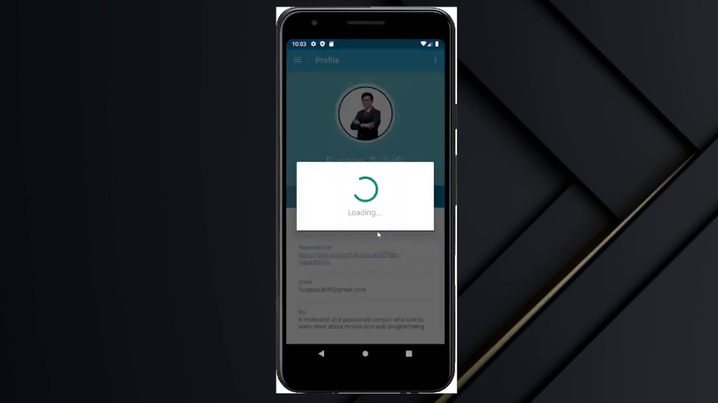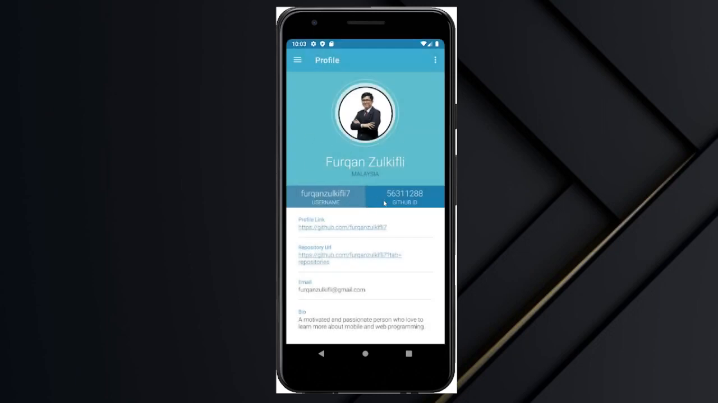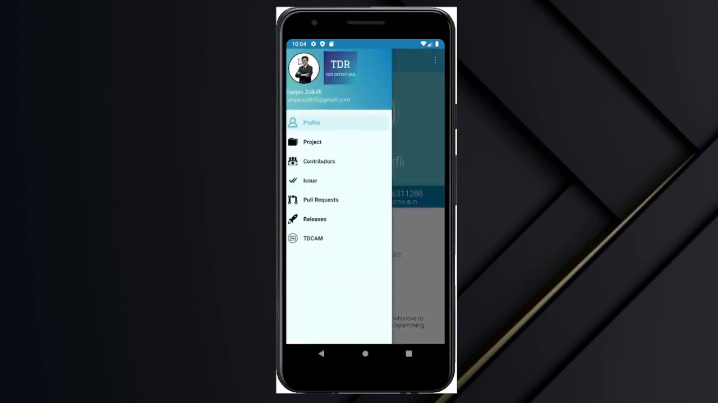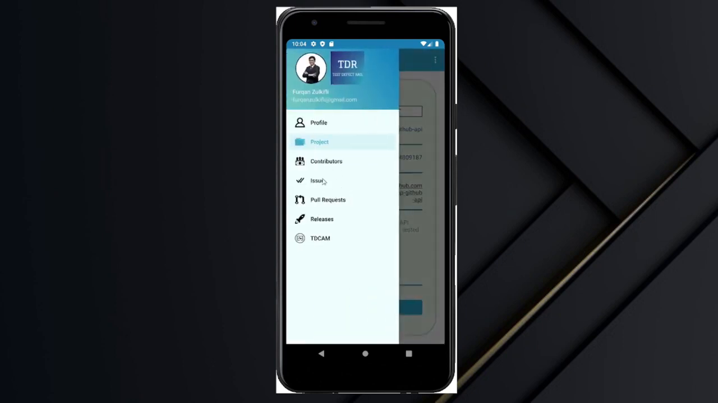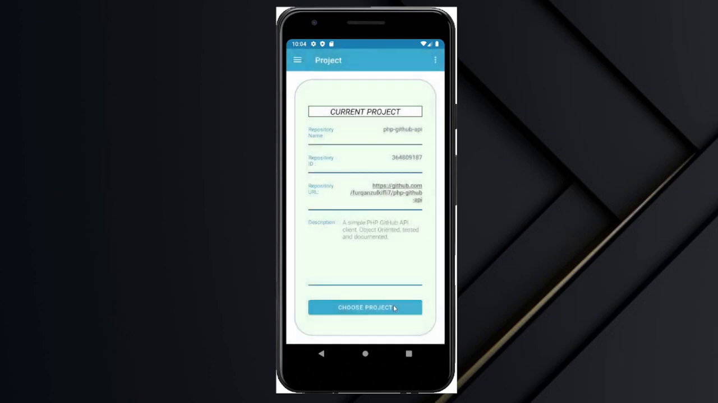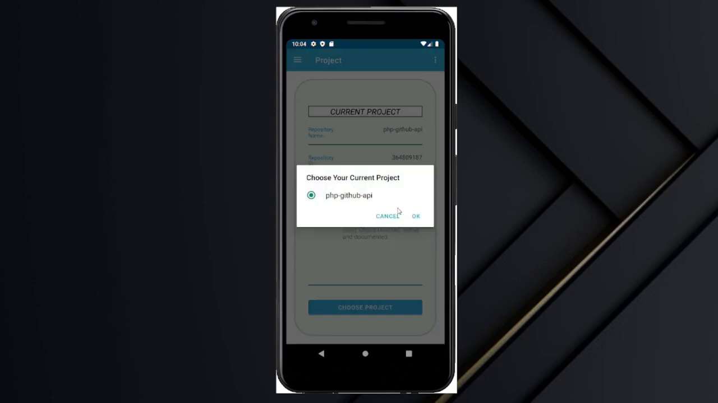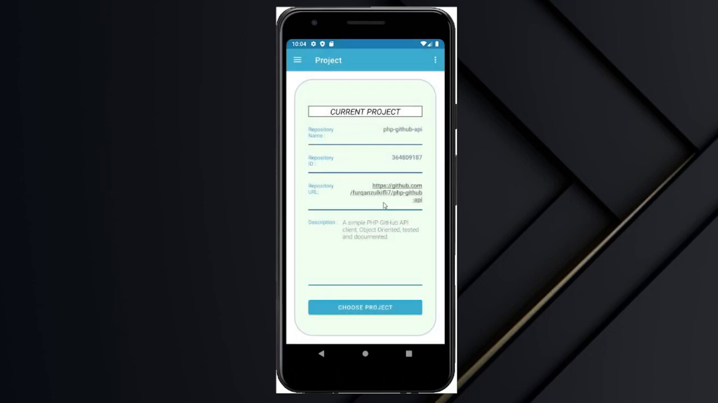Once you authorize, you will first proceed to the profile page. This profile page contains your profile information such as username, your GitHub ID, your profile link, your email, and your bio. Then you can click on project to choose which project you want to be displayed at the contributor issues and all that. Right now there is only one project, PHP GitHub API, which I already explained in the case study because it contained the relevant information that I needed.